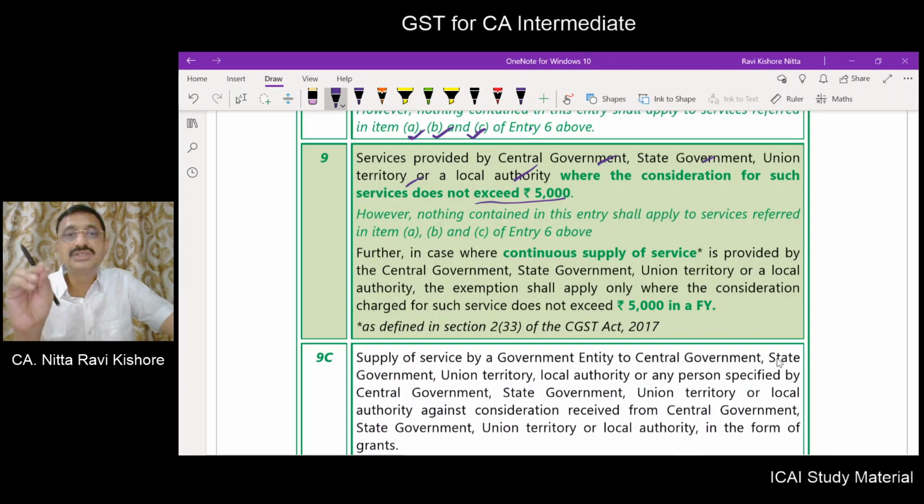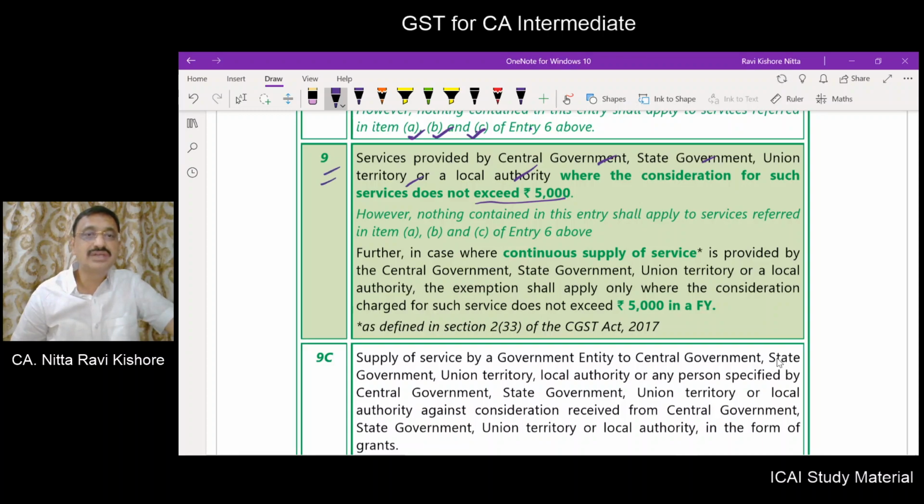Now, if it happens to be a business entity, what does entry number 7 say? If turnover is up to 20 lakhs, other than points A, B, C of entry number 6 and renting of immovable property, it is exempt. But if turnover exceeds 20 lakhs, then the exemption in entry number 7 is not applicable. Now entry 9 will come into play.